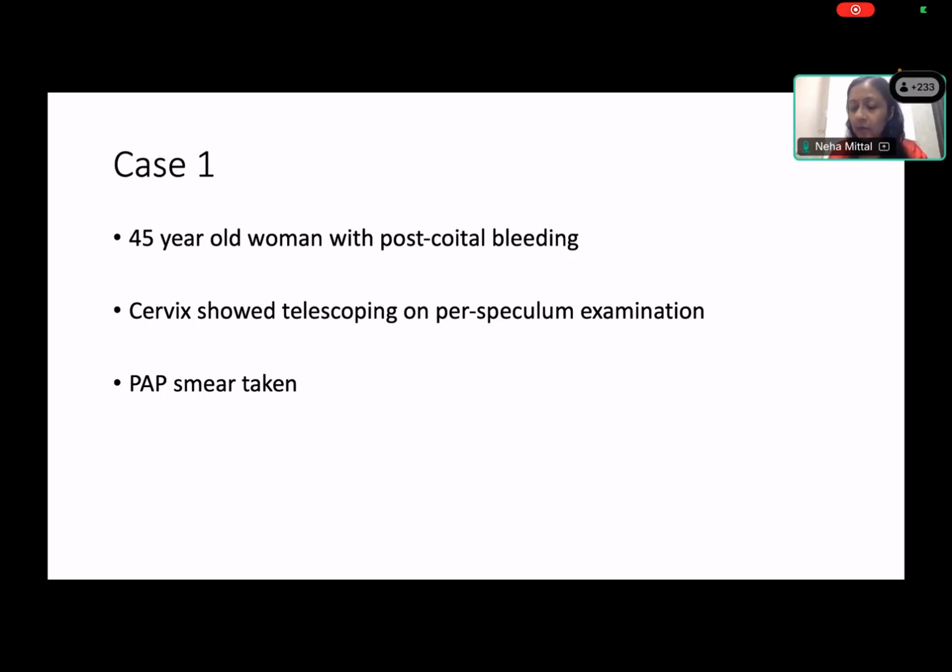Any other finding on per speculum? We have said telescoping on per speculum examination. Any significance of that? Anugrah, all the students are there, or is somebody not attending?